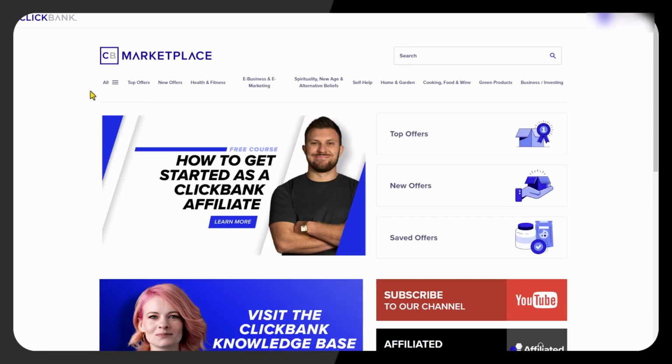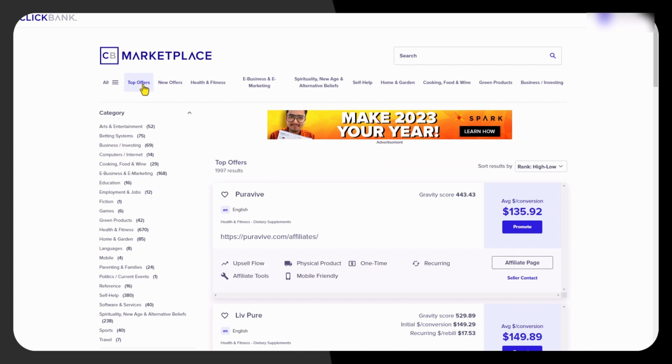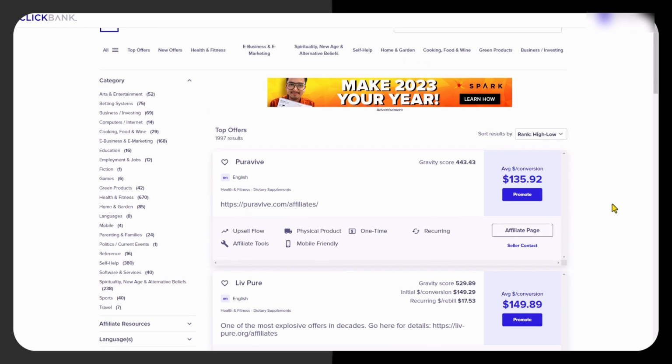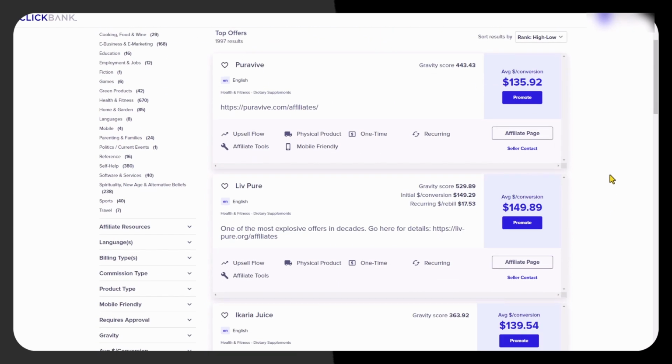So the first thing you want to do is head over to ClickBank. If you haven't got an account, then set one up. Once in ClickBank and you've got an account signed up, then click onto the affiliate marketplace. This will open up a new screen, and if you go into top offers, this gives you all the offers that are the most popular. So once you get into the marketplace and you're in top offers, scroll down and you'll find the top offers, the best selling converting ones.